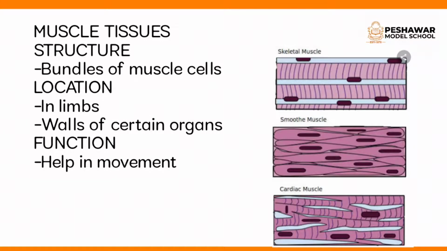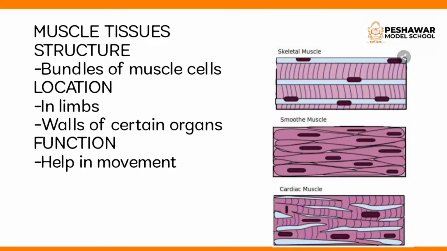Second example of animal tissues is muscle tissue. Muscle tissues are soft tissues that compose the muscles in an animal's body. These tissues are made up of bundles of muscle cells. These tissues are present in limbs. Limbs are basically legs and arms. Muscle tissues are also found in the walls of certain organs. The function of muscle tissues is to help in movement.